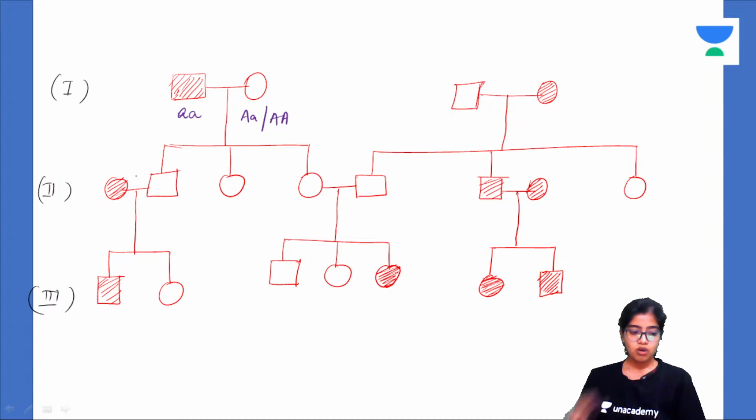How will you know? Once we look at the second generation. Now, it can either be a carrier or it can be a healthy individual. Now, this particular child is not affected, isn't it? So it can either be this or this. Similarly with this one.